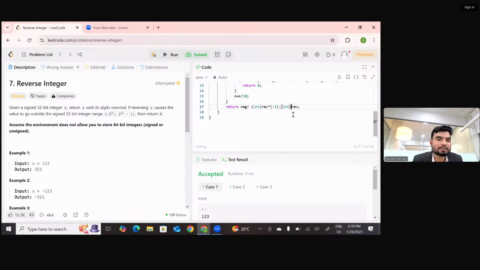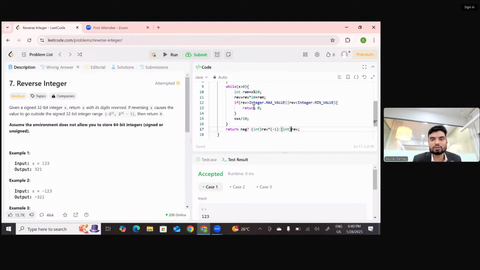We are doing typecasting that we want to return an integer value, no matter if it's a long integer or a normal integer, right? Correct. No, no, not before actually. Before that you are not calculating even. So that's why I'm putting it. But you can try. Maybe you have something different. Okay, but you can try.